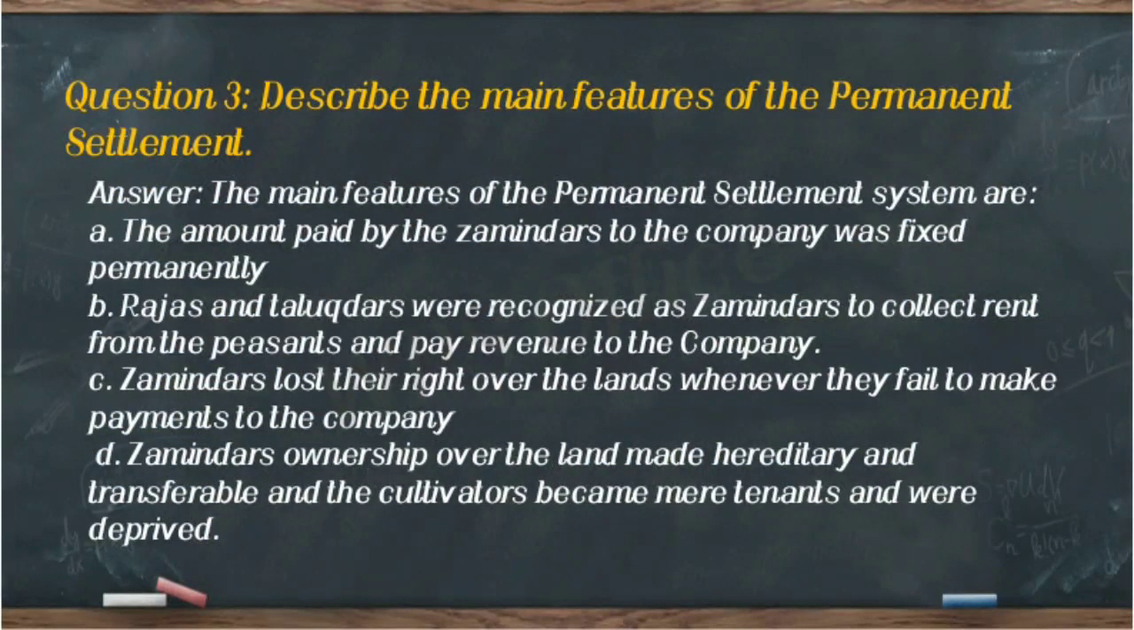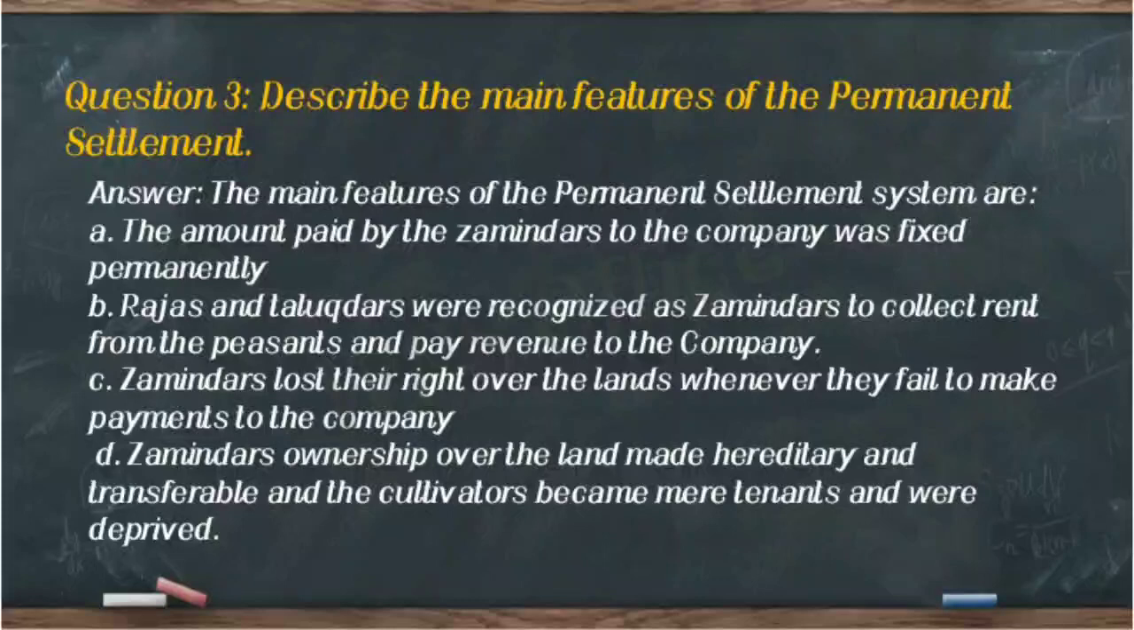Now question number 3, and the question is, describe the main features of the permanent settlement. The answer is, the main features of the permanent settlement system are: A, the amount paid by the zamindars to the company was fixed permanently. Number B, Rajas and Talukdars were recognized as zamindars to collect rent from the peasants and pay revenue to the company.